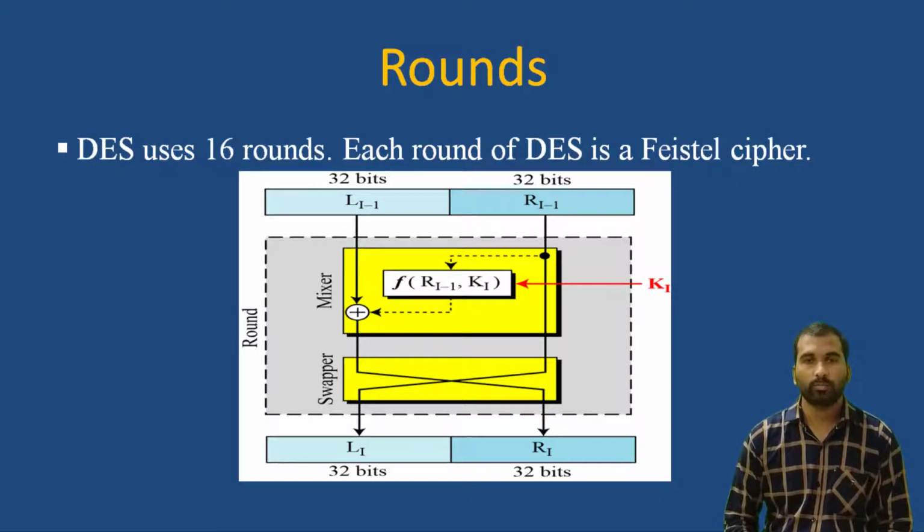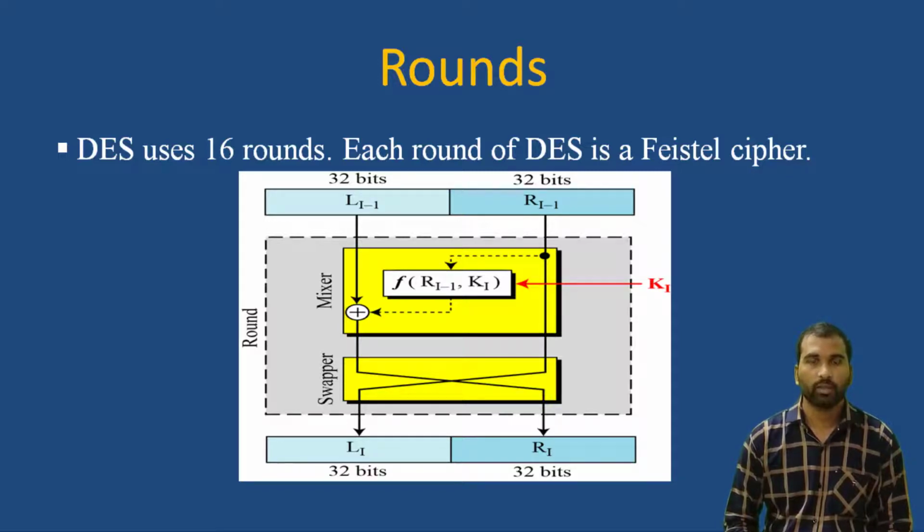The two halves will be forwarded to the mixer, where the right half will be the input of the function along with the key K1. The function performs an operation on the right half and the key and generates an output, and that output will be XORed with the left half of the plain text, which generates an output that will be forwarded to the swapper.